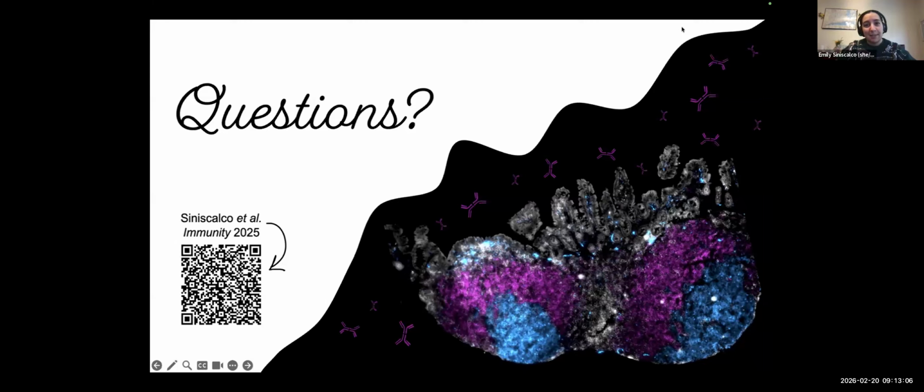IgA class switching in the gut is very interesting. It occurs pretty specifically in the Peyer's patch subepithelial dome, a really unique, sub-microscopic region that is very DC rich, and it contains a rather complicated pathway where TGF beta secretion by B cells is activated by DCs, which then signals back to the B cells and allows them to class switch to IgA.